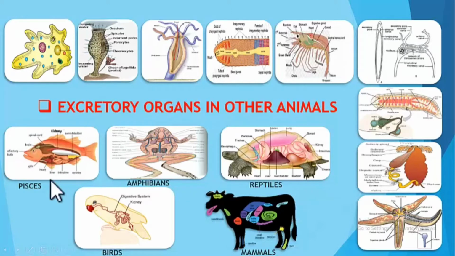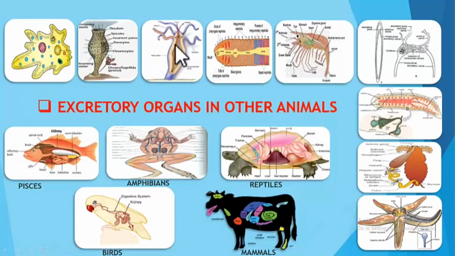We find more primitive kidney in Pisces and advanced kidney in mammals. Understood? So this is about vertebrates. And what about invertebrates? In invertebrates, unlike vertebrates, there are a variety of structures that serve the purpose of excretion. Let us see one after the other.